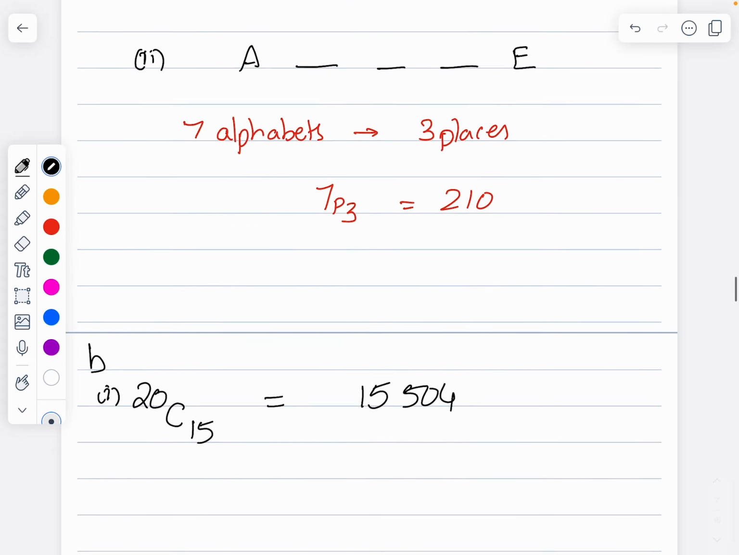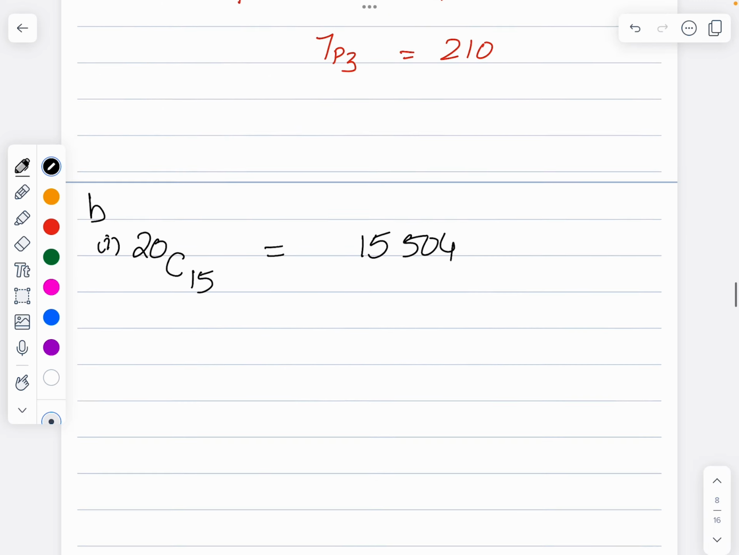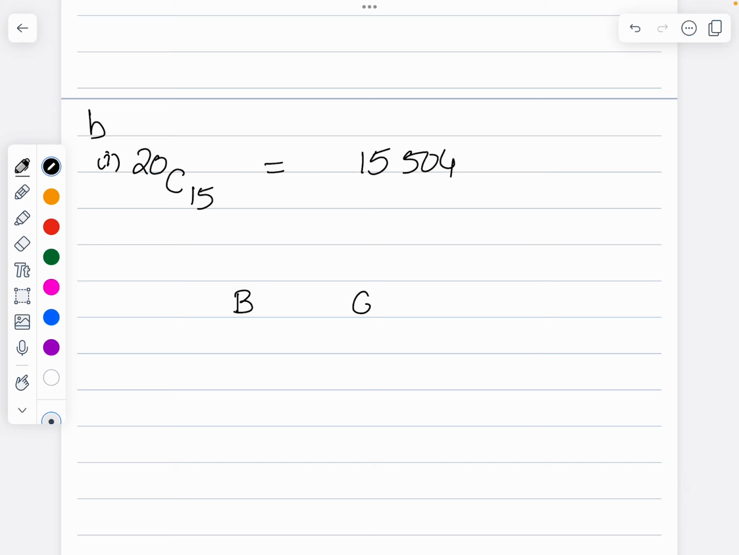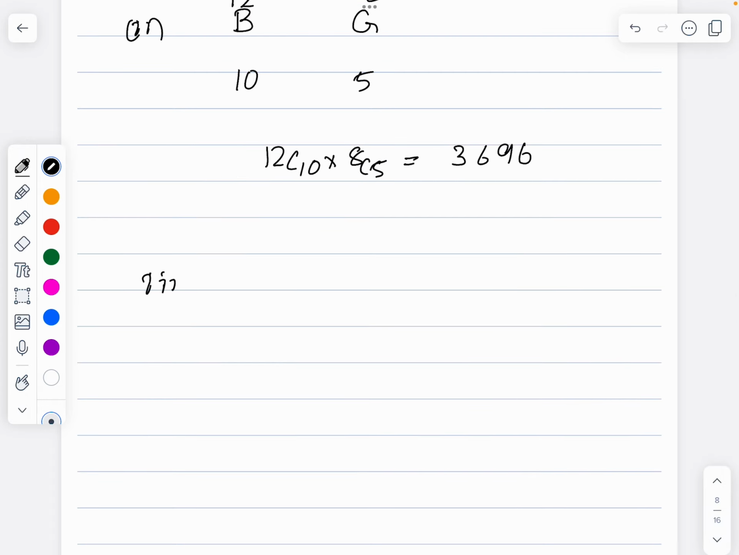Now for part 2. There are 12 boys and 8 girls in the class. Find the number of ways in which 10 boys and 5 girls will get the tickets. Boys, girls, 12 boys, 8 girls. I have to choose 10 boys and 5 girls. So it's going to be 12C10 times 8C5, which is 3696. This is part 2. Coming to part 3.